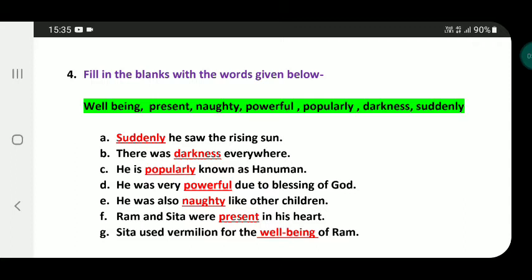D. He was very dash due to blessing of God. Answer, powerful. He was very powerful due to blessing of God. E. He was also dash like other children. Answer, naughty. He was also naughty like other children. F. Ram and Sita were dash in his heart. Answer, present. Ram and Sita were present in his heart. G. Sita used vermilion for the dash of Ram. Answer, well-being. Sita used vermilion for the well-being of Ram.